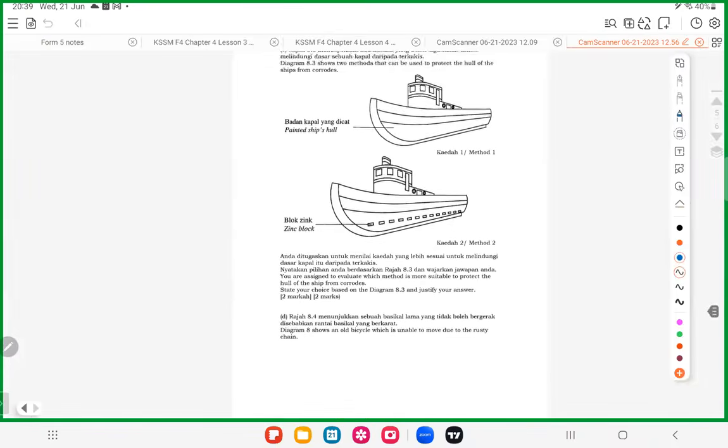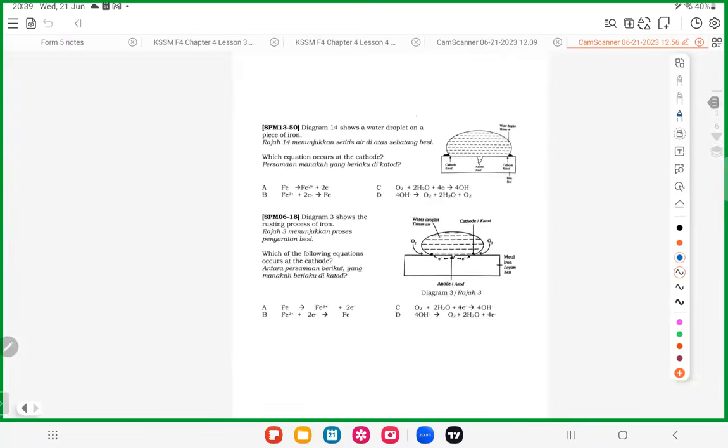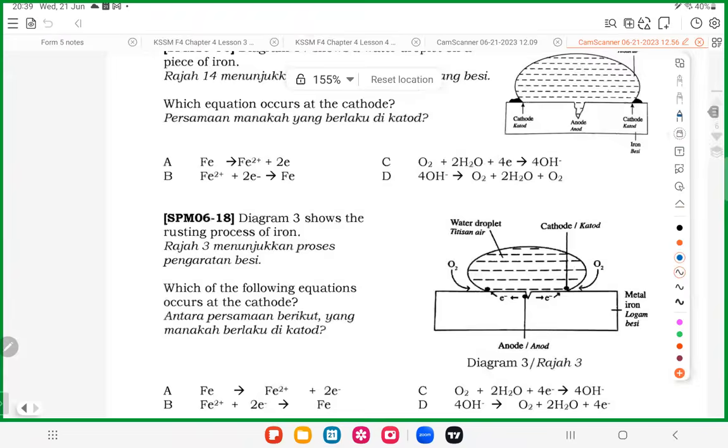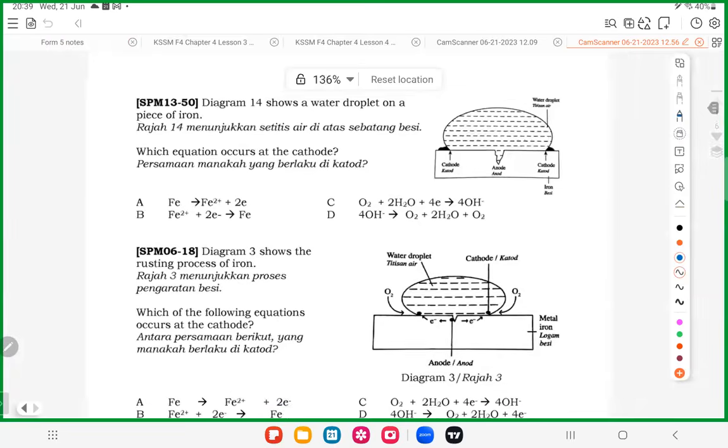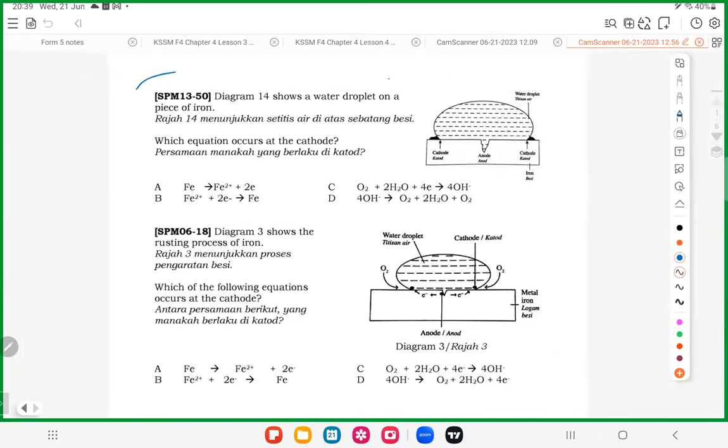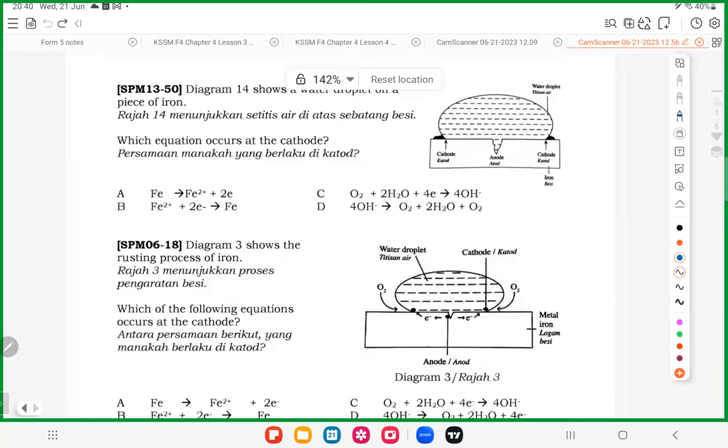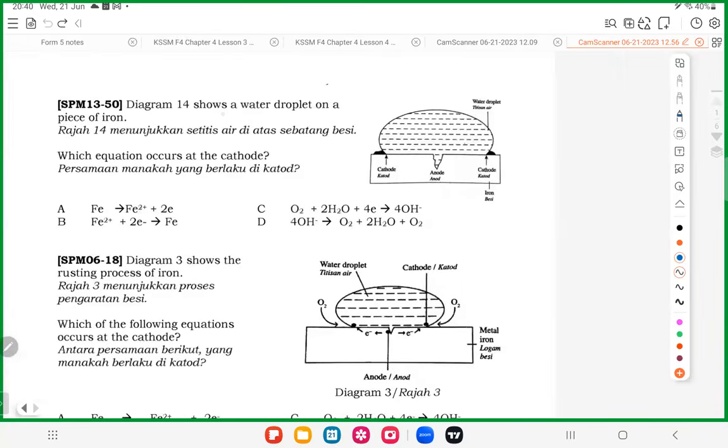Here we go. All right. So we do two questions here first before we continue and learn something new today. The first question is a real SPM past year paper from 2013. You can see the picture: this is an iron. They told you this is a water droplet on a piece of iron. When you only have one metal, iron, this is atmospheric corrosion.